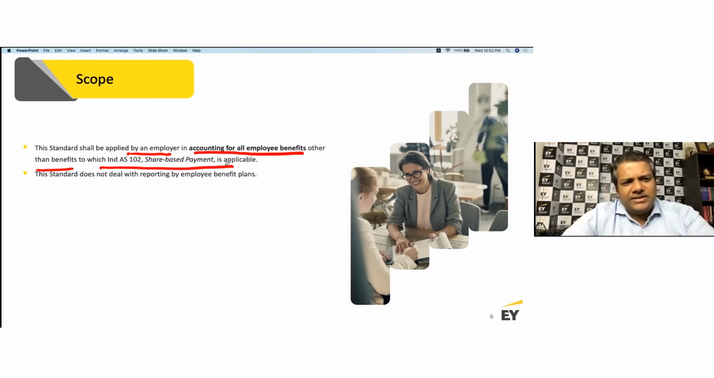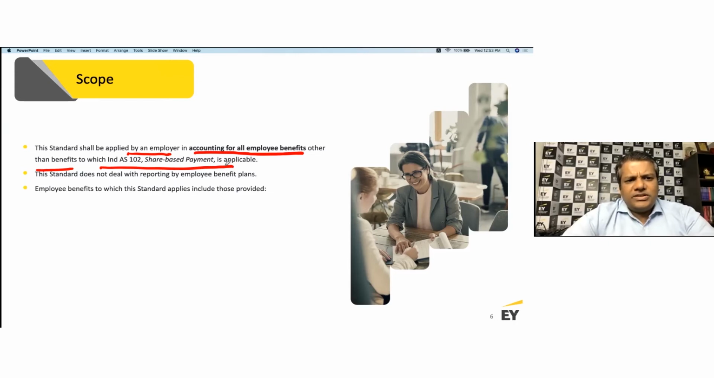So essentially, we're saying the standard does not deal with reporting by employee benefit plans per se. Mostly, they are either run by private corporations through a trust structure, or some of that is also being run by the LICs of the world, right? Where they run this for a lot of corporates, and of course, the government runs the PF trust and all from that perspective.